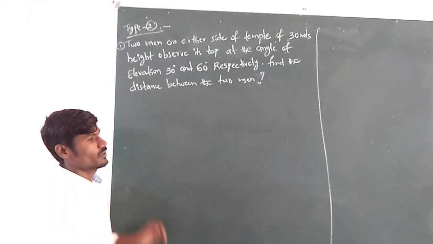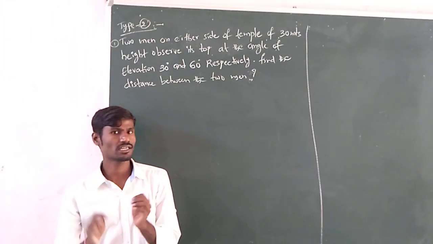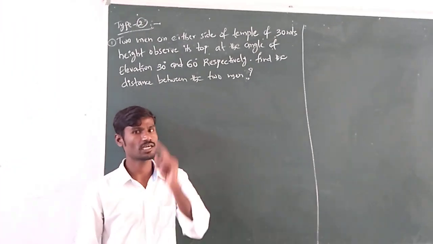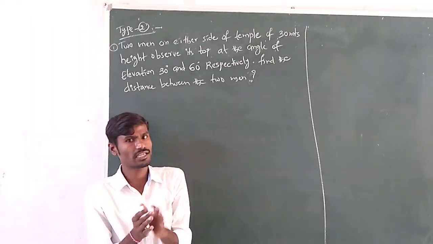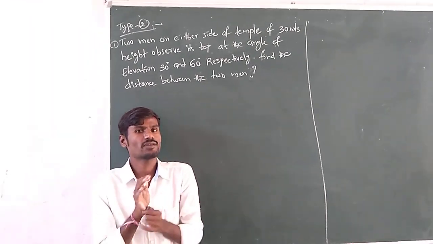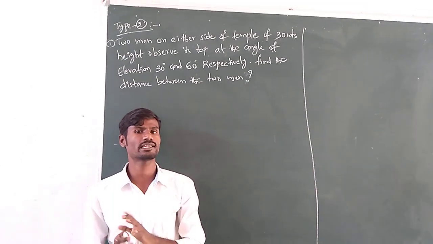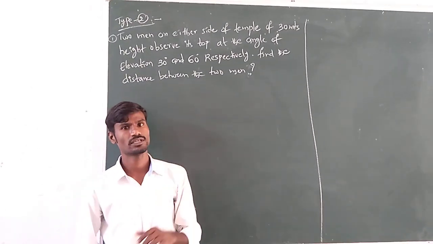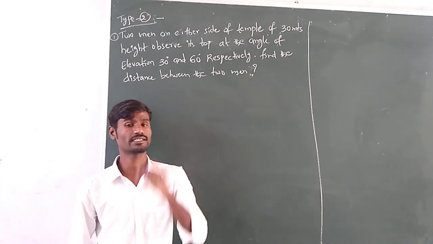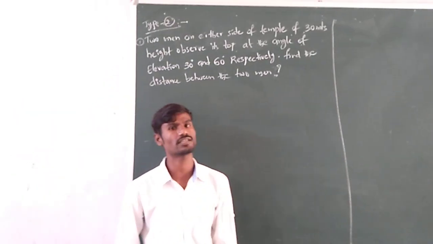Okay students, in applications of trigonometry, we discussed type 1 problems, and these are the type 2 problems. What is the difference between type 1 and type 2? In type 1, it is related to only a single right angle triangle. But in type 2, it involves two right angle triangles. How? Let us discuss a type 2 problem.